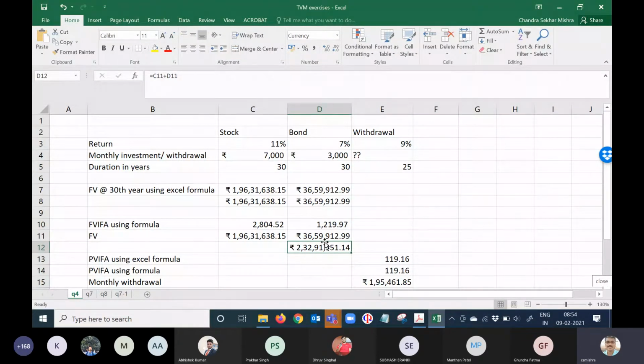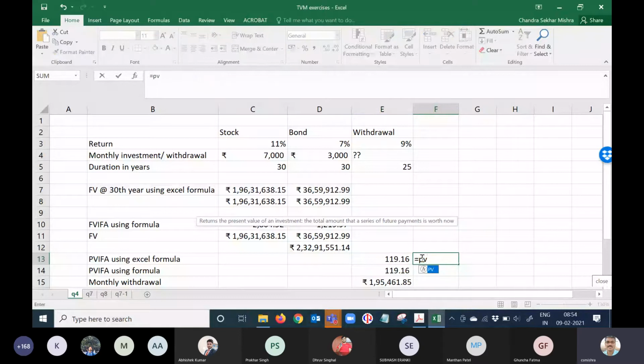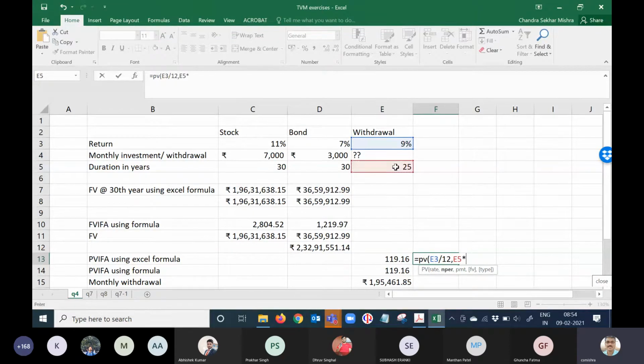What is the annuity? If I go to the Excel formula, I'll do it for your benefit: PV, within brackets, rate is 9% by 12, comma, number of periods 25 into 12, and what is the amount? I'm giving a hypothetical amount because you do not know the amount here, let's say -1. Close the bracket. If it is an ordinary annuity, you can just leave that blank. If it is an annuity due, you can keep comma 1. So that gives me 119.16.